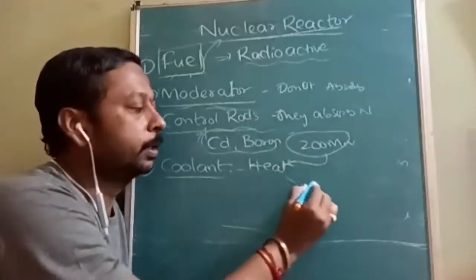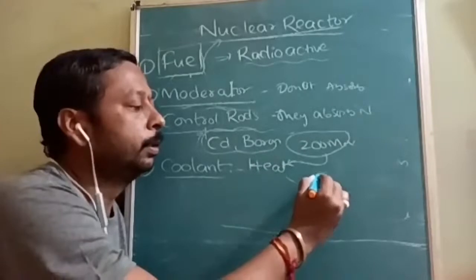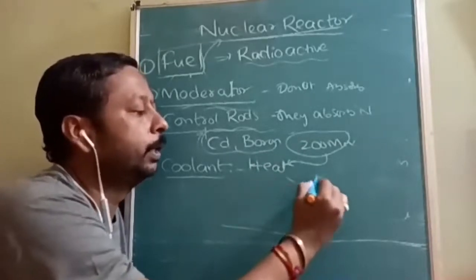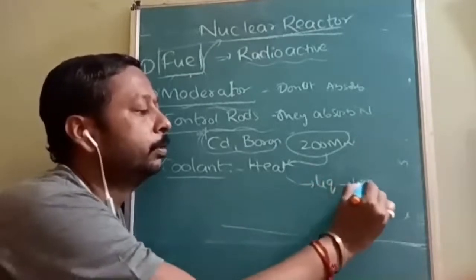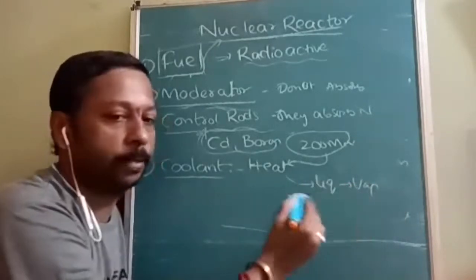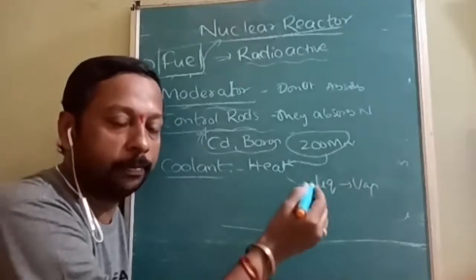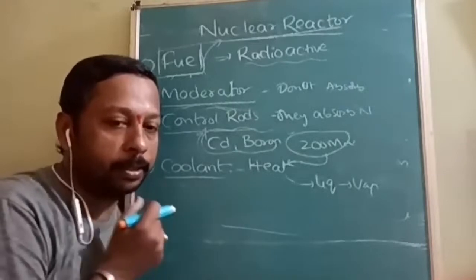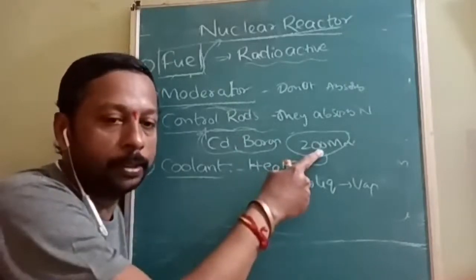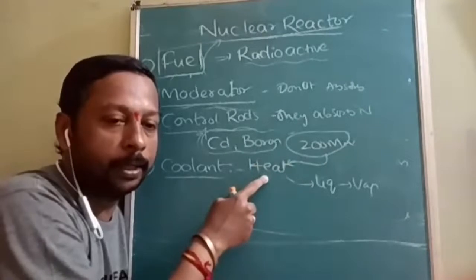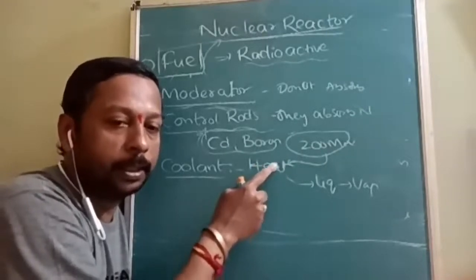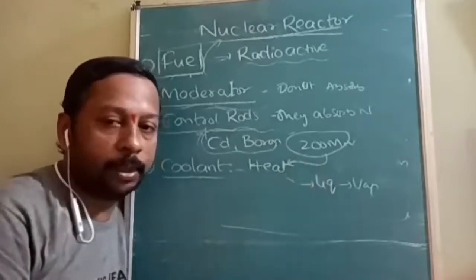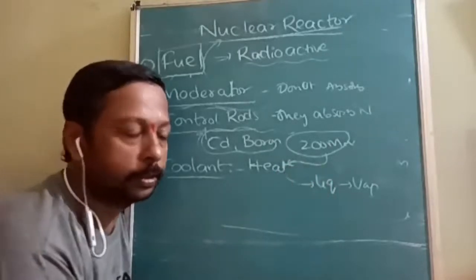So this heat energy is converted into vapors, heating the liquid into vapors. These vapors will rotate the turbines. The turbine will convert mechanical energy into electrical energy. Understood? So first it is nuclear energy, then it is converted into heat energy, then that is converted into mechanical energy. Mechanical energy is then converted into electrical energy. The chain, is it understood?